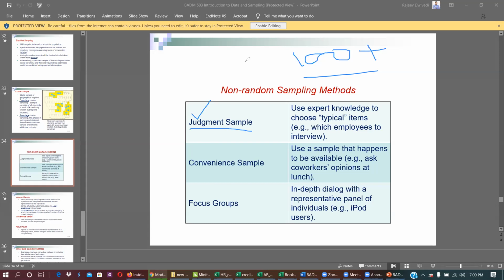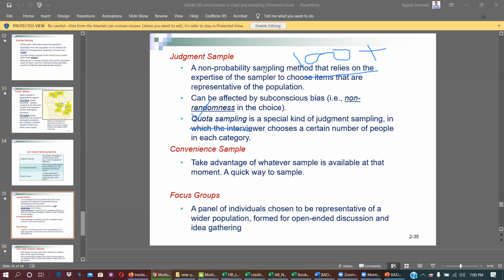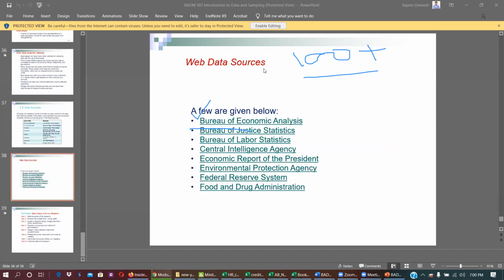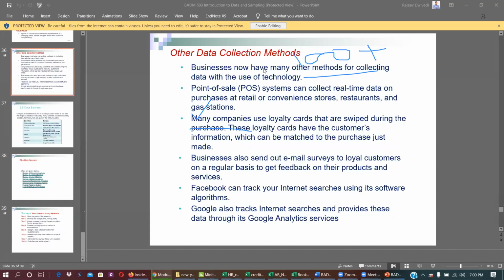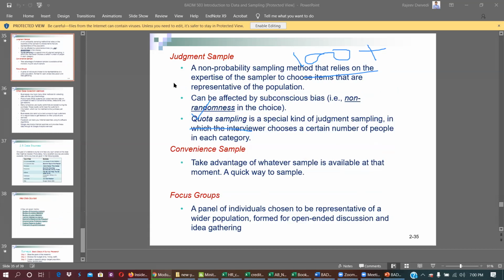So basically, this is what I wanted to cover, and these are the important topics of the first module or first week. If you have any question, please let me know.